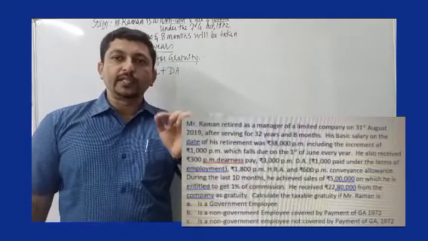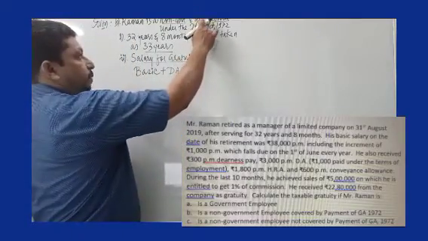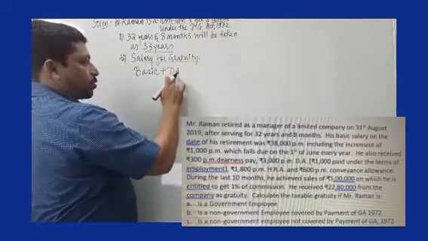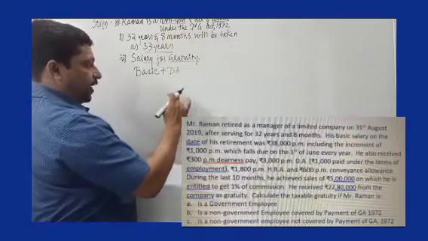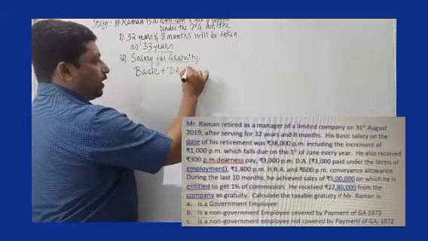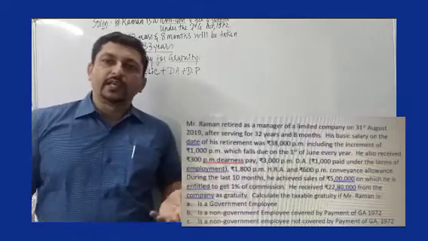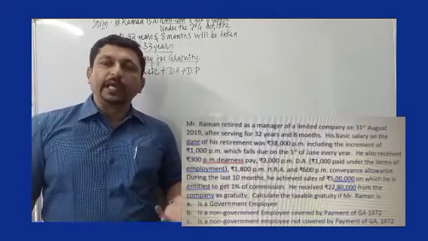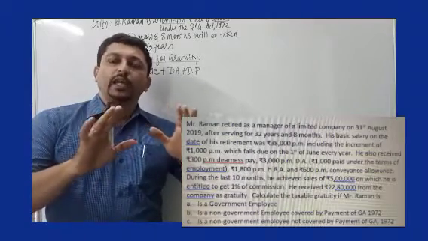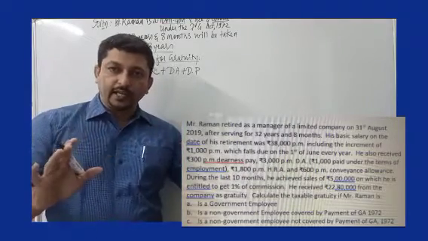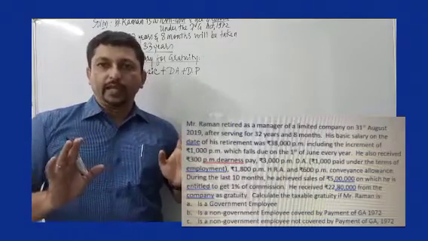That 1,000 is included for retirement benefits is irrelevant when the employee is covered under Payment of Gratuity Act, because for DA, no conditions are attached when an employee is covered under the Act. But we will have to add another concept called dearness pay. Now you may be thinking, what is this dearness pay? We haven't come across this term any time earlier. Remember, dearness allowance and dearness pay is one and the same. The treatment of dearness allowance and dearness pay is also one and the same.